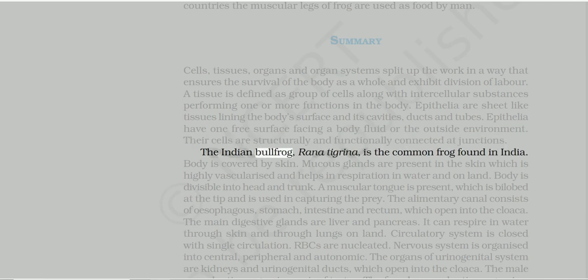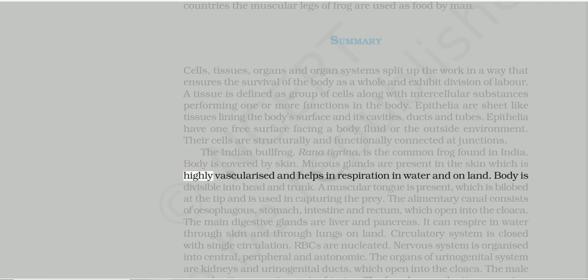The Indian bullfrog, Rana tigrina, is the common frog found in India. Body is covered by skin. Mucus glands are present in the skin which is highly vascularized and helps in respiration in water and on land. Body is divisible into head and trunk. A muscular tongue is present, which is bilobed at the tip and is used in capturing the prey.